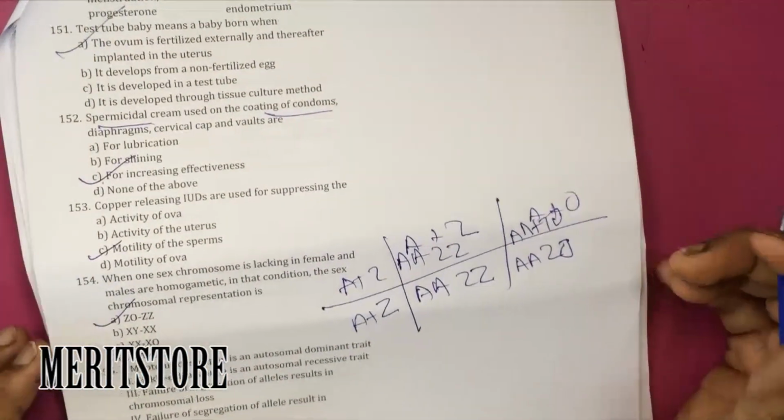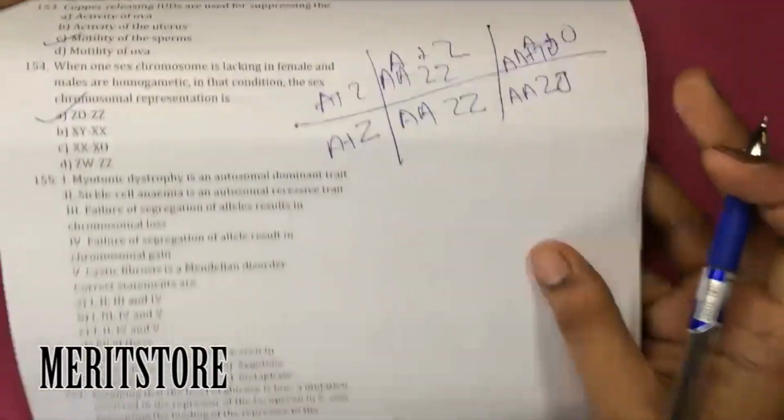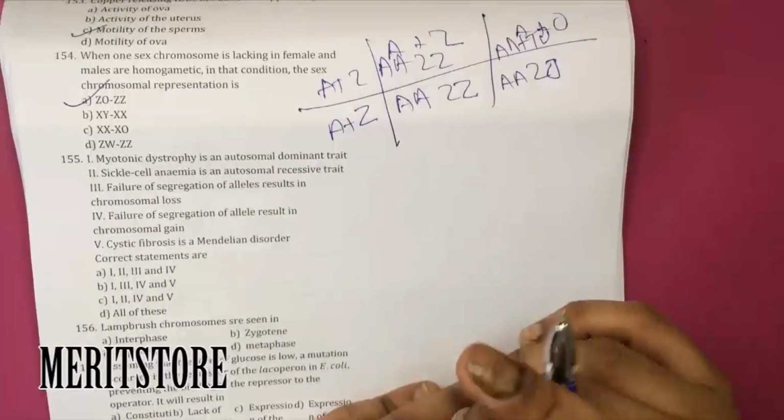Next question. Myotonic dystrophy is an autosomal dominant trait.